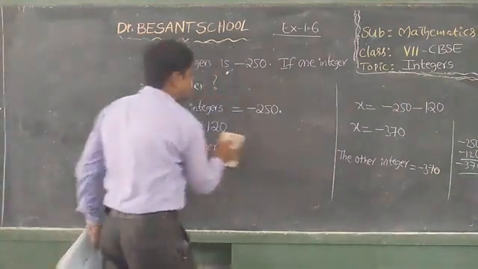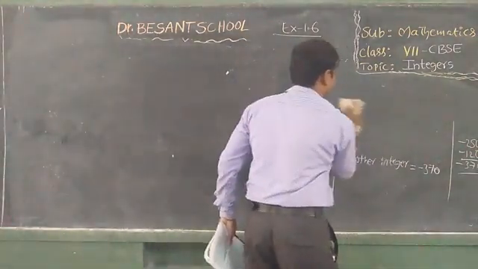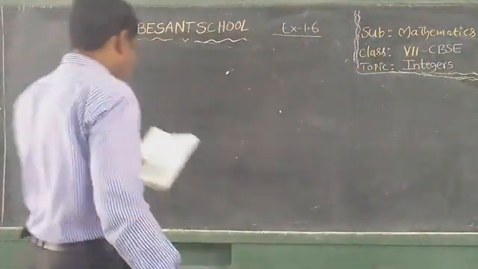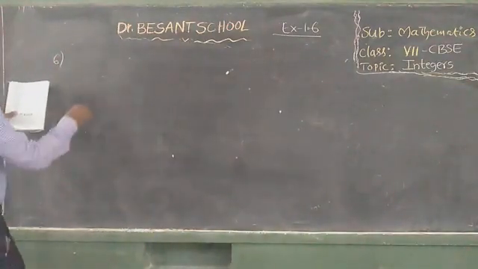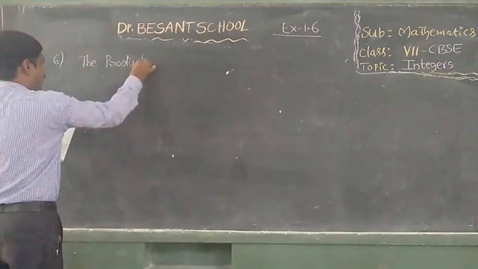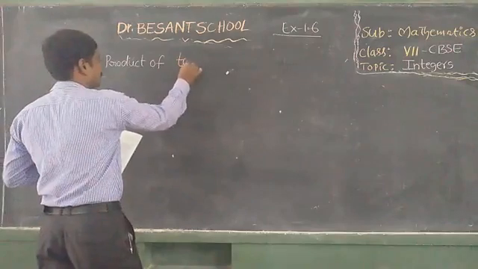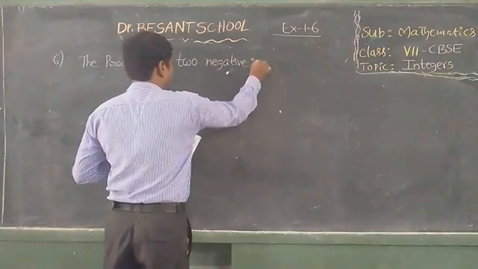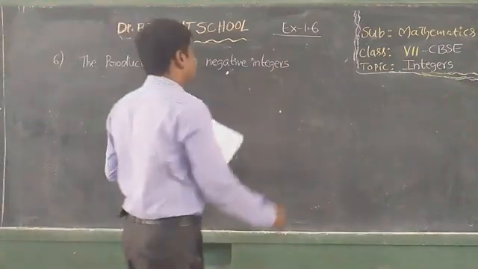Read the question, children. Sixth one: the product of two negative integers is 420.